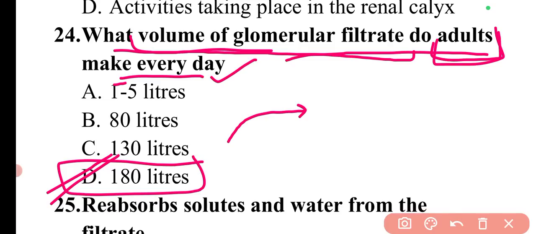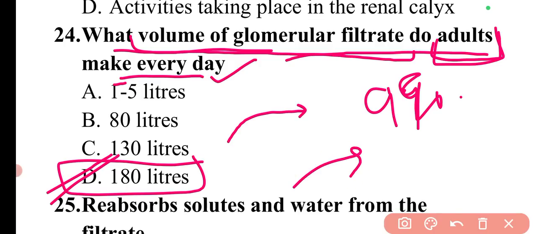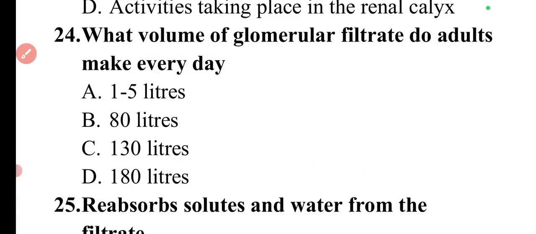Around 99% will be reabsorbed and only 1% will be excreted. Whenever it goes from the glomerular filtrate, it goes for reabsorption, it is reabsorbed again, and then circulated throughout the day. So this volume will be 180 liters, and the excreted amount of urine is quite small, only a few liters.